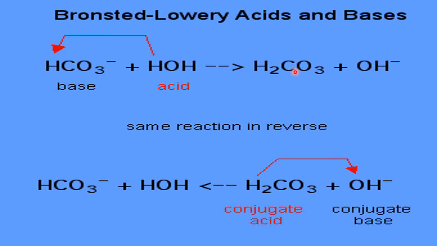Now here is what? This is a hydrogen, this is carbonic acid. So this will give proton. That means this is acid. Acid of what? Acid of this base. So this is one conjugate acid base pair. In the same way, this is what? Conjugate base of what? Conjugate base of an acid. This is acid. So this is another pair.